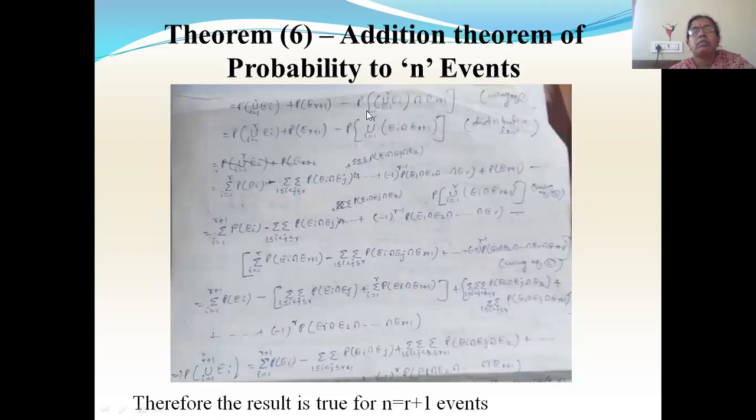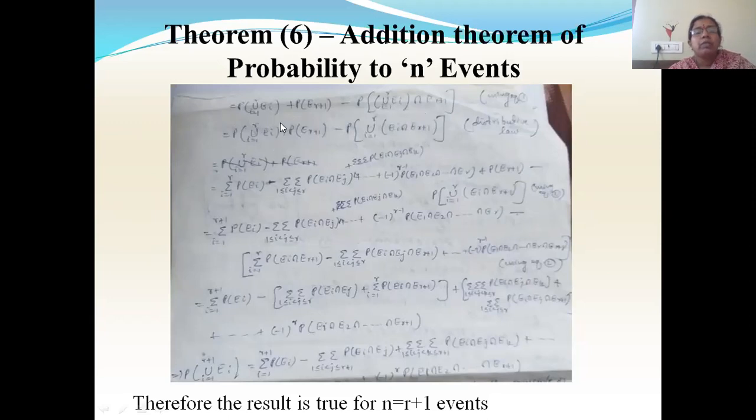So using equation 1, this is P of union Ei, i from 1 to r, plus P of Er plus 1, minus P of union Ei, i from 1 to r, intersection Er plus 1. You'll see, these first two terms I'm writing as it is. This third term, union I'm taking common. So this will be Ei intersection Er plus 1 using distributive law. So applying distributive law, I'm taking this union outside. This is Ei intersection Er plus 1.